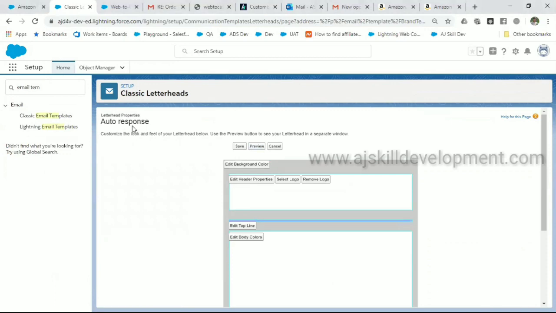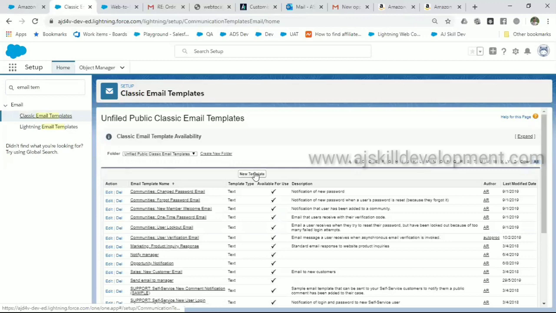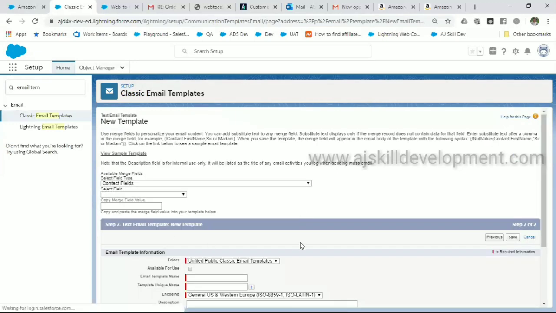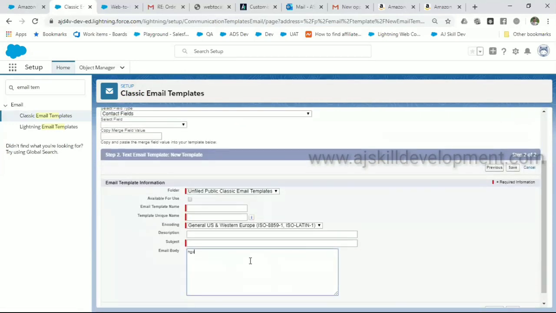All right. This is a kind of letterhead, but for a simple email, what you can do is just go and create a text. Whatever you type in the email body, it will be saved, and you can use this as the email template, the subject, the code and all. And one thing you have to make sure is you click on available for use, so that the email template will come when you browse and select the folder.